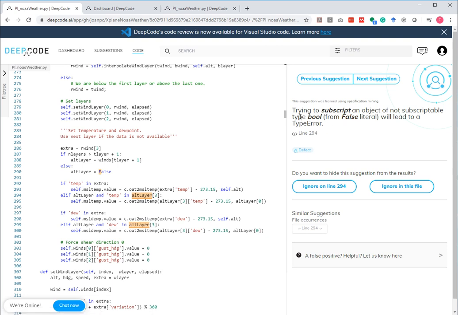And if you hover over it, you see there is the pointer that shows us where this is, and it's like alt layer equals false. So here we have the option in the code that alt layer will become a boolean. Before, it seems to be a different type. So it seems to be something that might be subscriptable, but with this, for sure, it is no longer subscriptable. So the point is, what we found out here is that there is a path in the code that may lead to the fact that we are trying to subscript something that is not subscriptable, in this case, a bool.